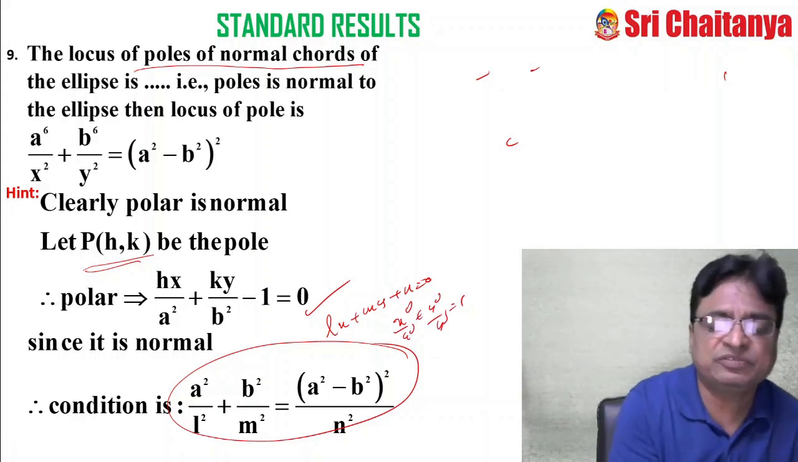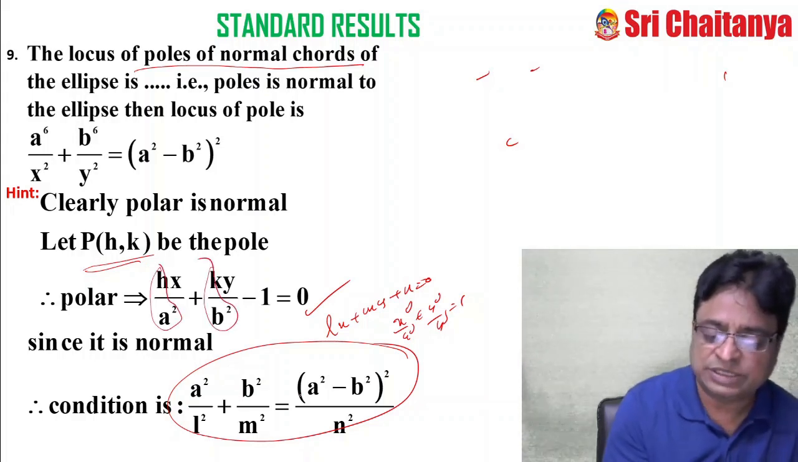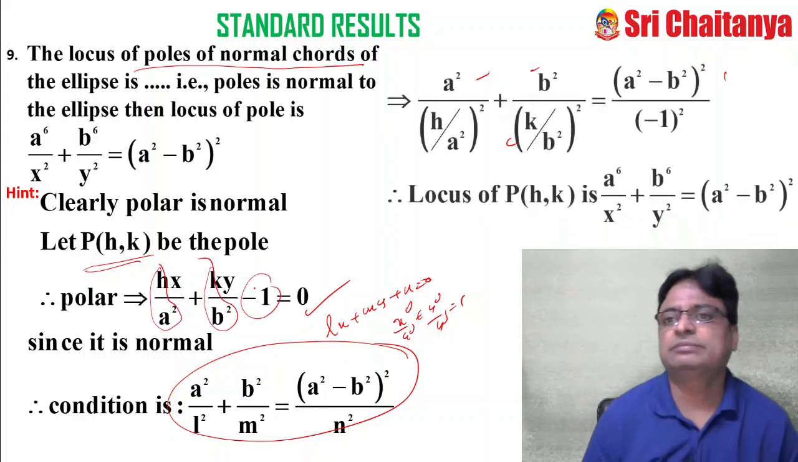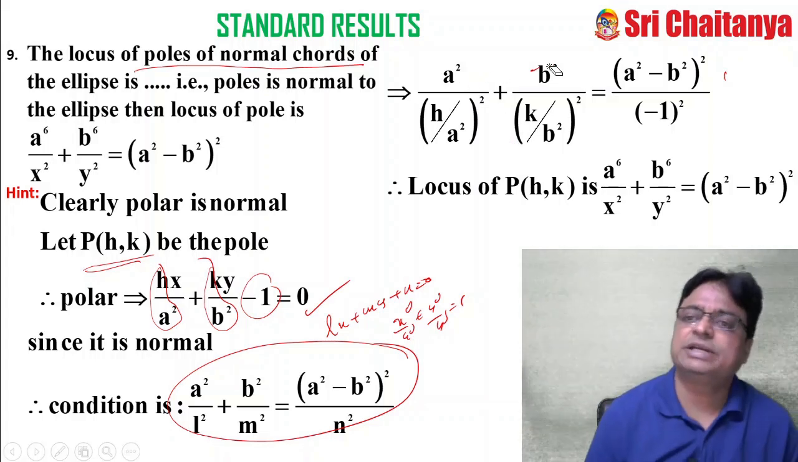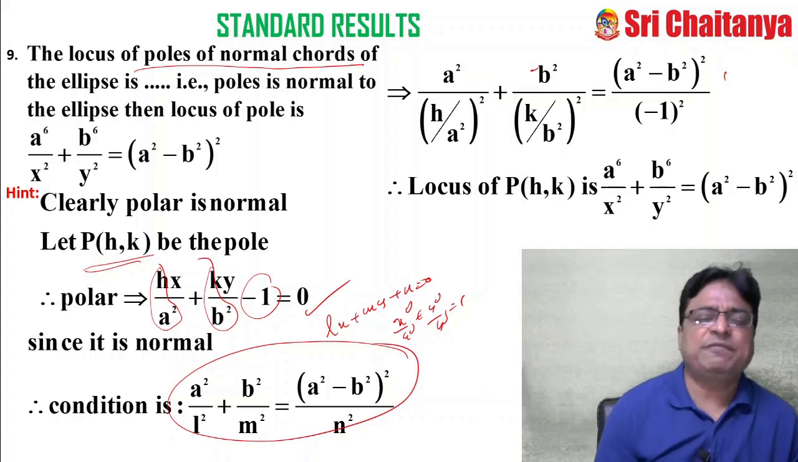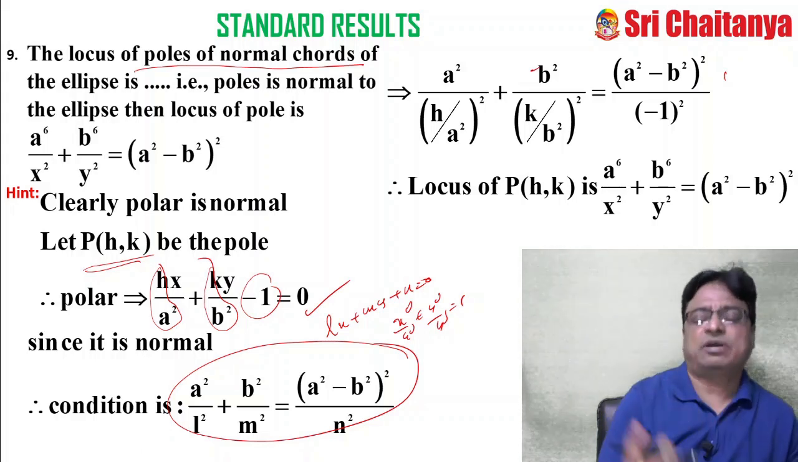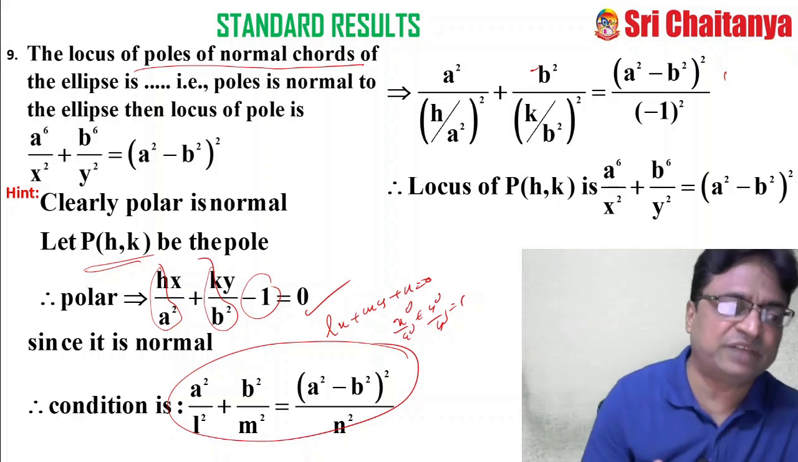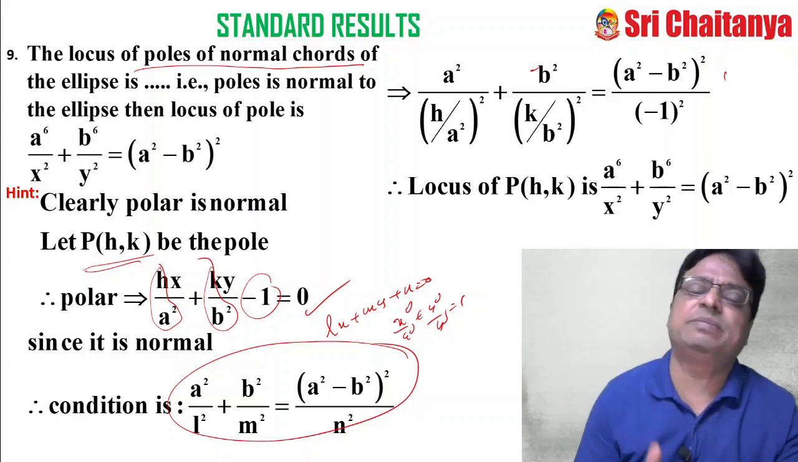Now my job is very simple. a square by l square plus b square by m square is equal to (a square minus b square) whole square by n square. This is my n square. Simplify that, you will get the answer. So easily you can get it. So be careful. The single line statement problem, the locus of poles of normal chords. Again I am telling, instead of normal, it is there in your syllabus. They may state the same statement in this way.